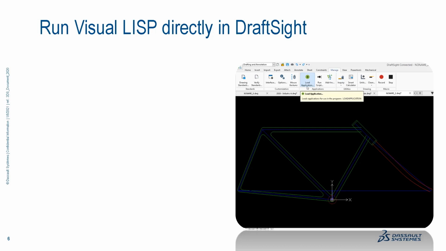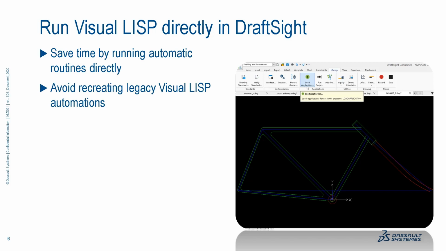So to summarize, you can directly load the AutoLisp or Visual Lisp routines just like file open. It will save a lot of time by running the automatic routines directly. You don't have to manually edit the Lisp at all. And then you can avoid recreating the legacy Visual Lisp files or AutoLisp files. As you may know, AutoLisp has been supported in DraftSight for a lot of years already.